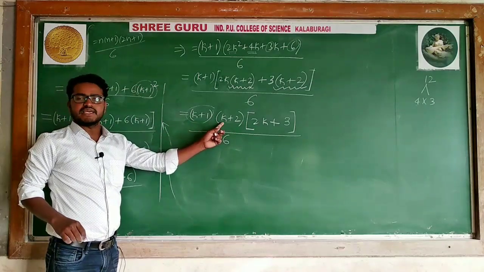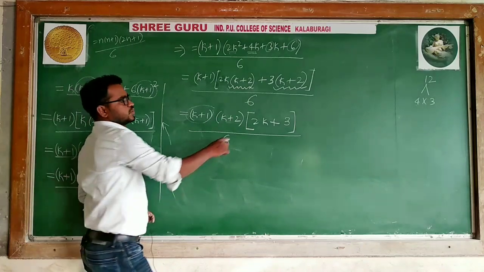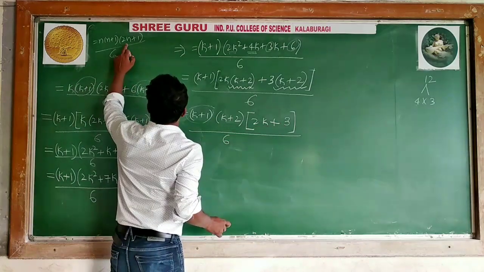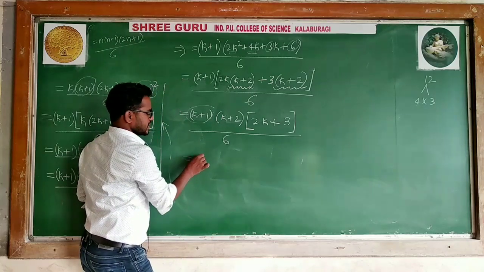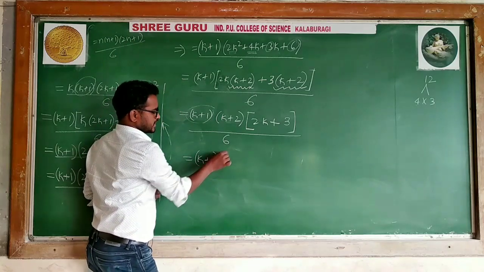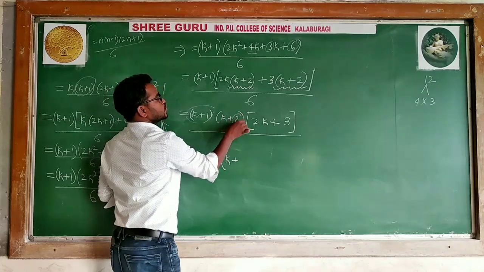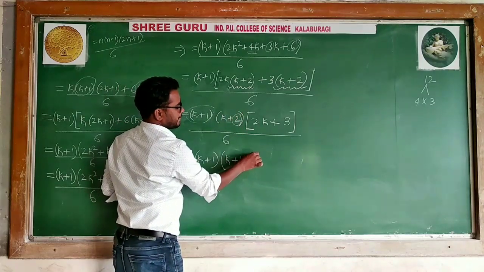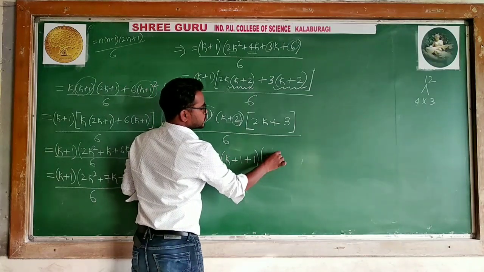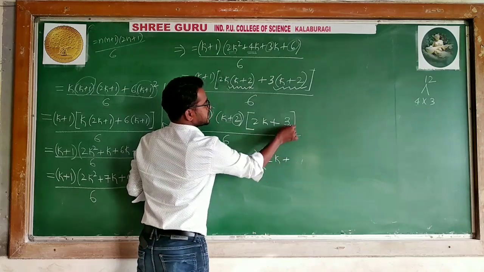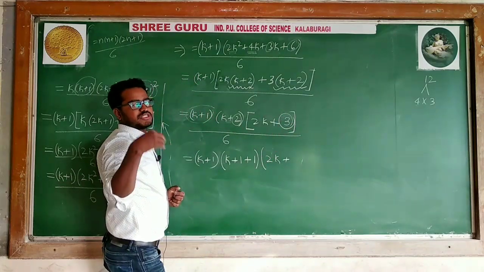Here I need k plus 1 plus 1. 2 can be written as 1 plus 1. For 2k plus 3, I need 2 into k plus 1. Instead of writing plus 2, I will write k plus 1 plus 1, and then 2k plus 3 can be written with one adjustment, because we have to prove it in the required form.